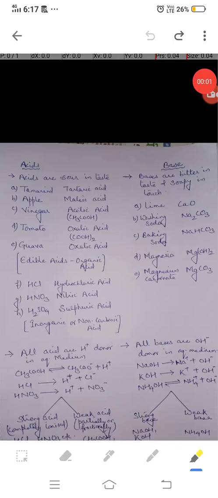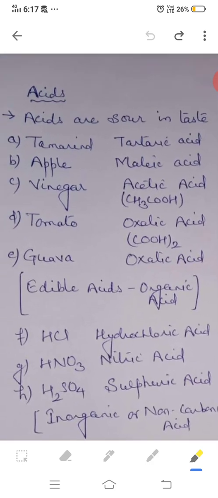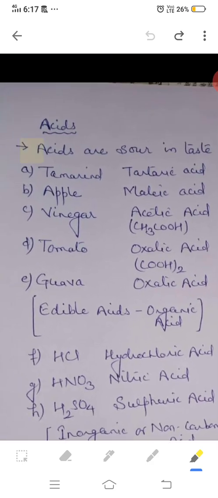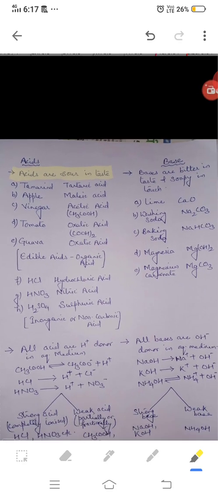Now let us start our topic, acids and bases. The words acid and base are not new for you. New is what to know about their nature and properties. So what are acids? Here you find that acids are sour in taste, meaning all those substances which taste sour are acids. This is one of the characteristic features of acids, that they are sour in taste.